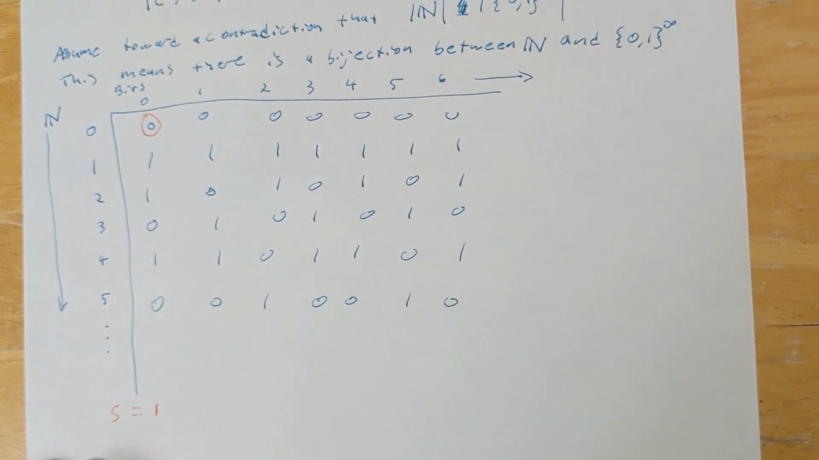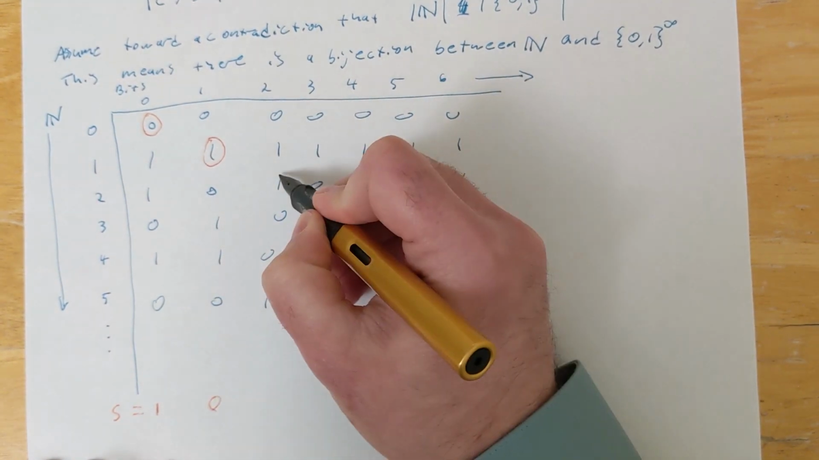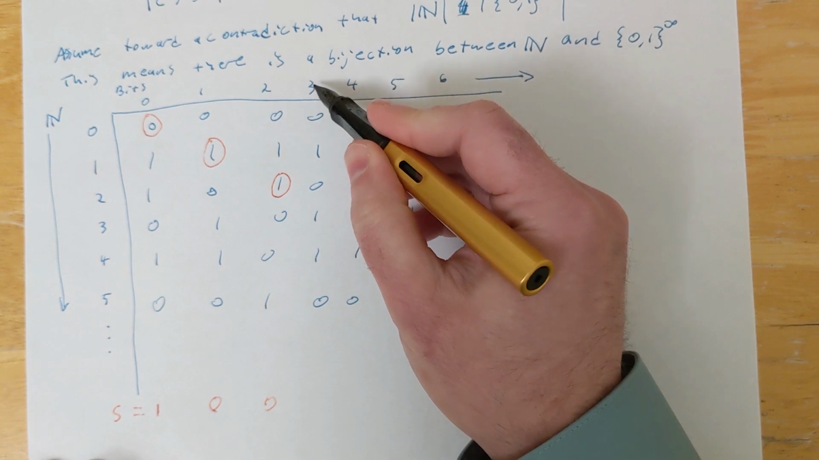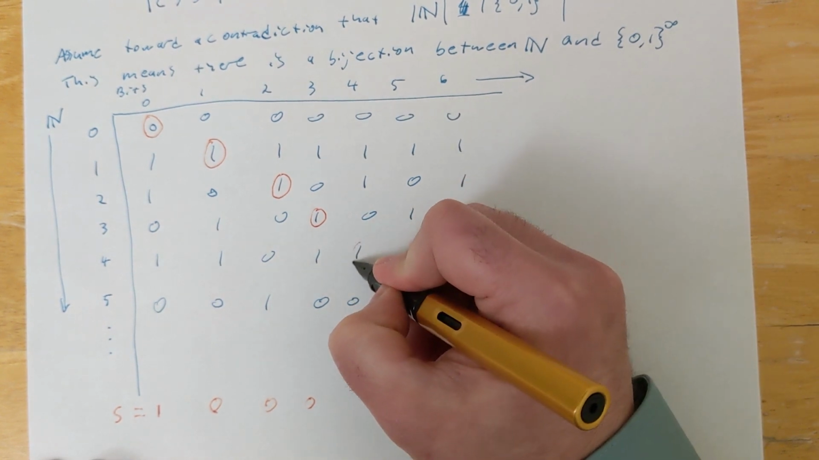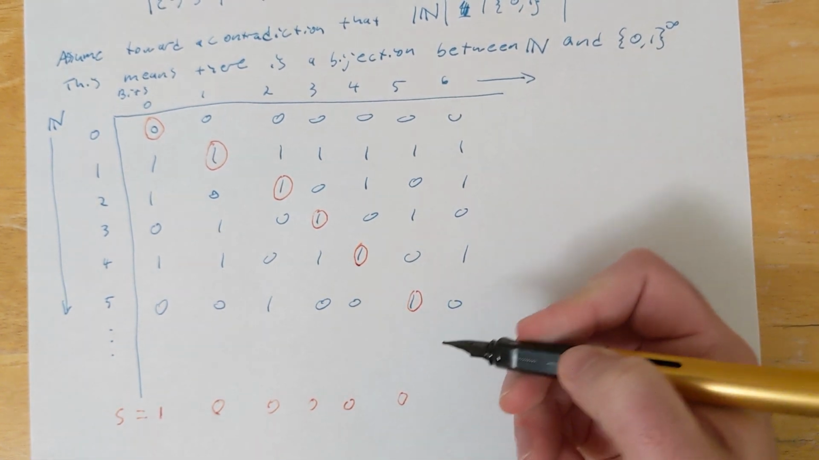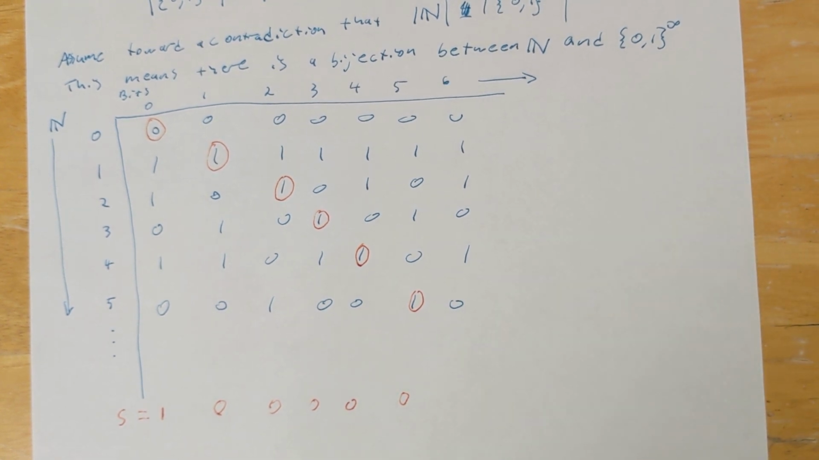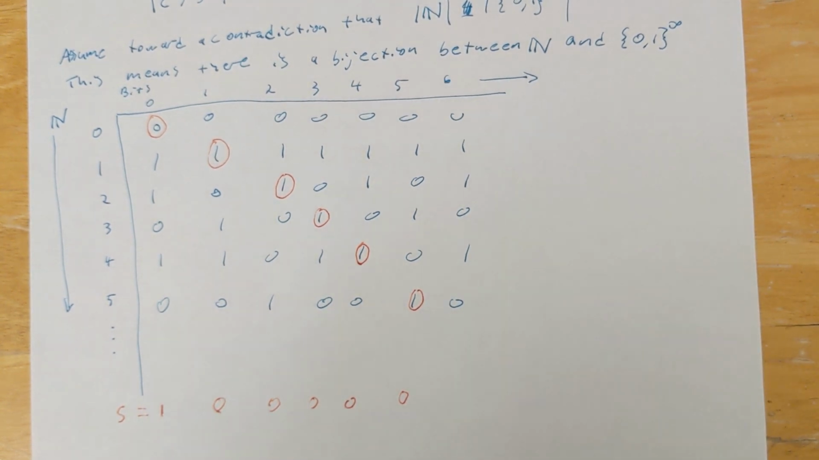So bit 0 for S is going to be a 1. And then we're going to invert bit 1 of string 1. So that's going to be a 0. And then we're going to invert bit 2 of string 2. So that's going to be another 0. And then we're going to invert bit 3 of string 3, another 0. We're going to invert bit 4 of string 4, that happens to be another 0. Bit 5 of string 5, that happens to be another 0. And we're going to define S to be the string that results from doing this for every single row in the column. So for all infinite choices of I, we're going to define bit I of S to be the inverse of bit I of string I in this list.